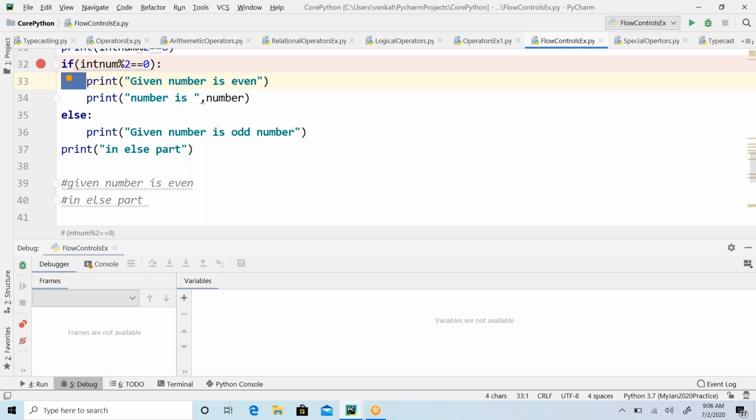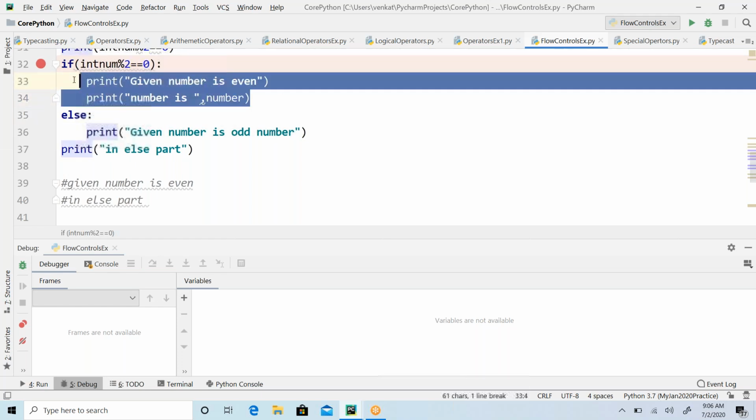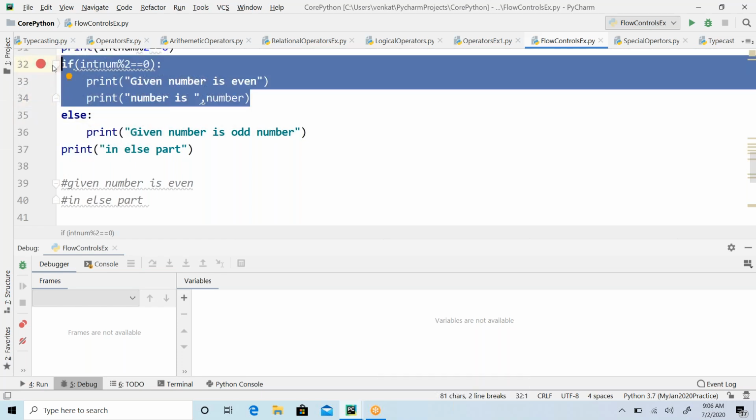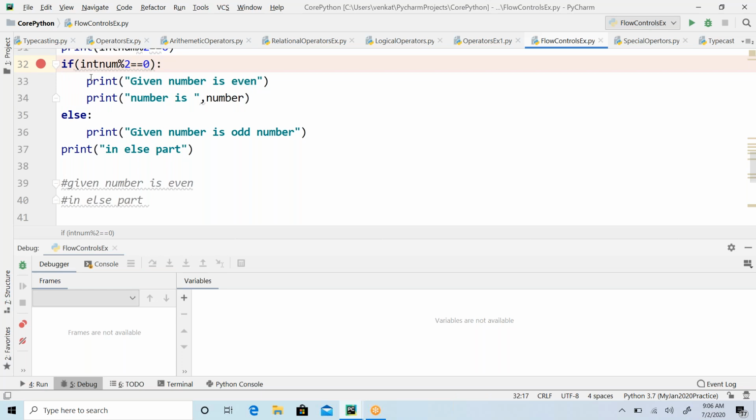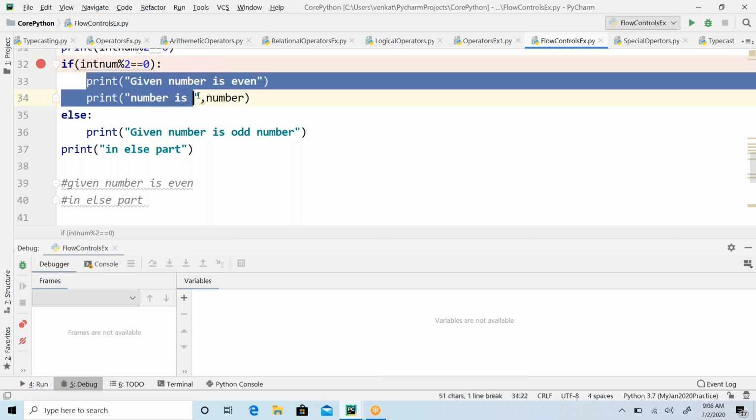This line is also maintaining one tab space, so these two lines belong to the if condition. If my number satisfies this condition, it will execute both of them.